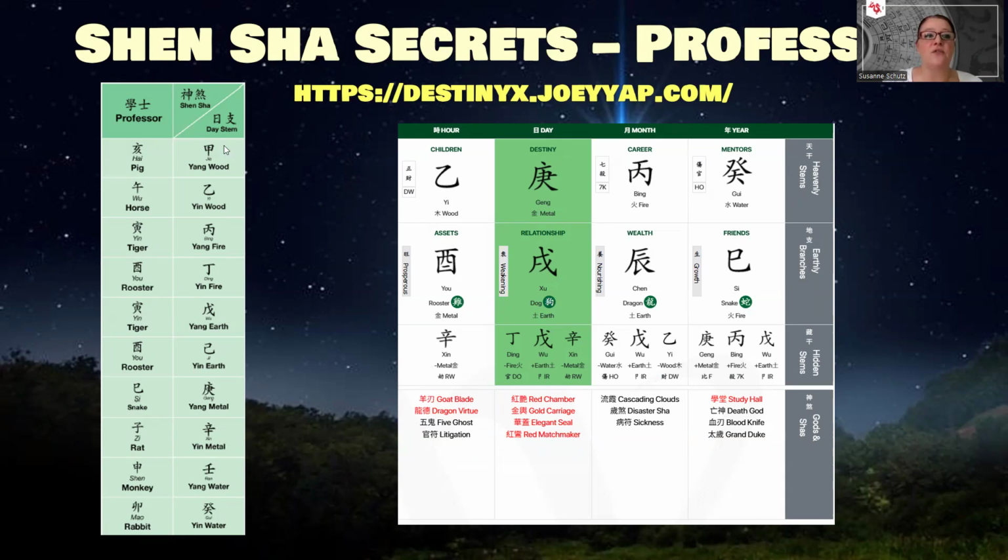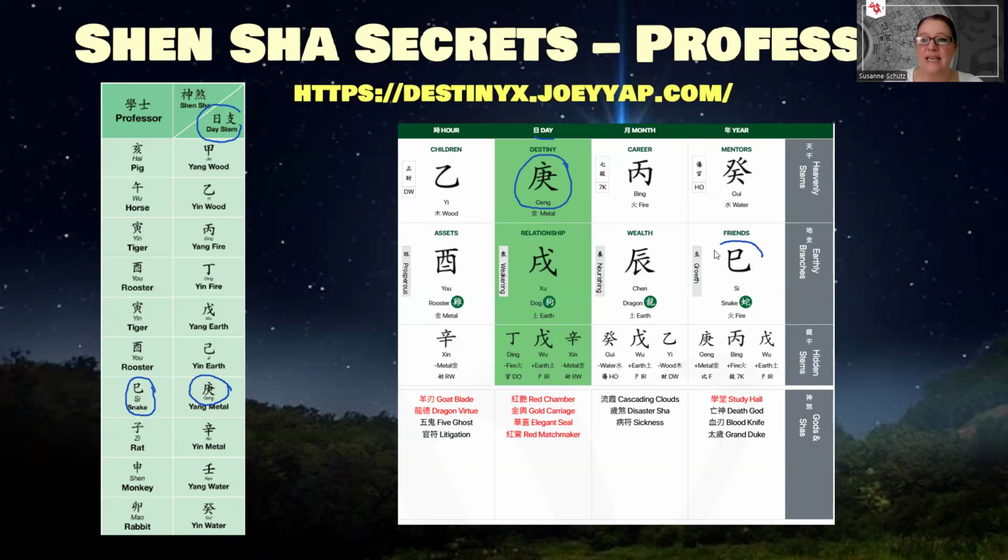It's very, very straightforward. So the reference point is the day stem. Now, this day stem can be found here. This is the character that you have up here in the day pillar. So this person here has Geng metal. This is the day stem for Geng metal. Now in this list here, we're looking for Geng metal. And that means that the Professor Star is found in the snake. Now, if you have the snake in the chart, then you are blessed with the energies of this Professor Star.